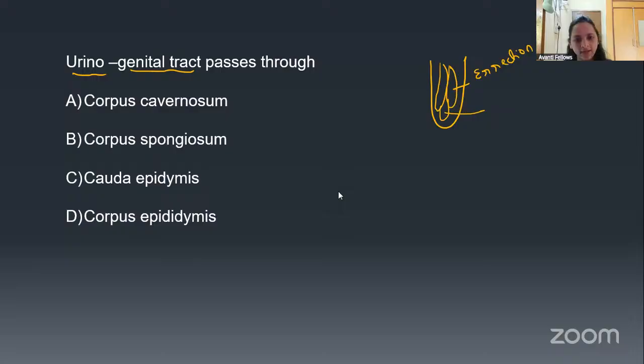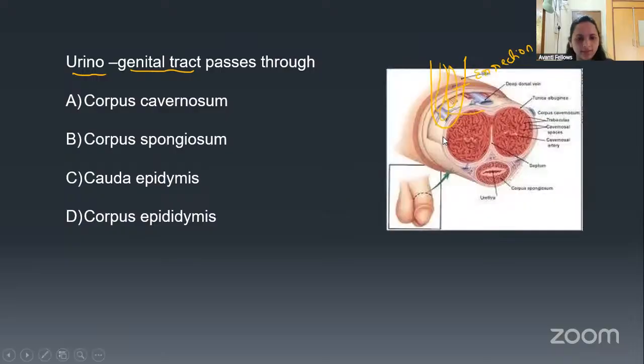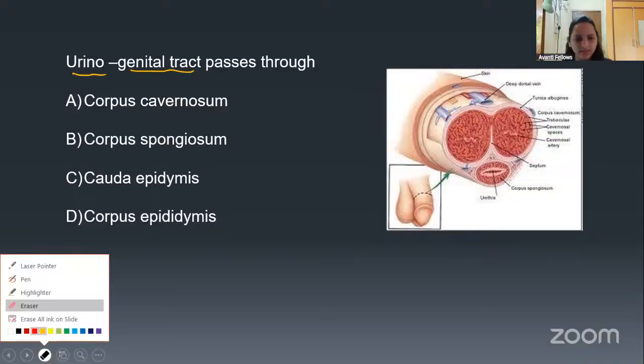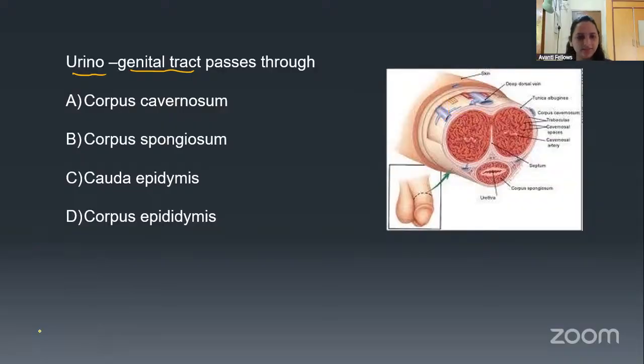So that's why. Okay, you can see here, guys. This is a cross section we have studied, right? Penis cross section. Observe here. There are two types of tissues we studied, right?